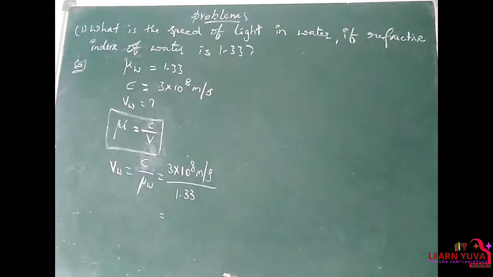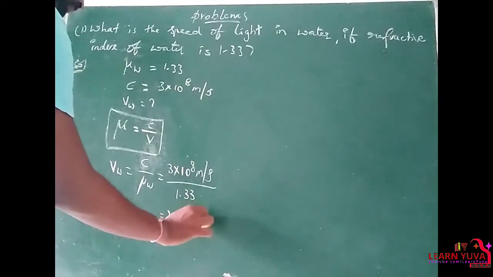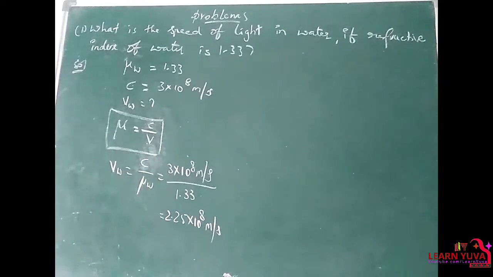So 3 by 1.33, on average it is 2.25 into 10 to the power of 8 meter per second. By calculating 3 by 1.33, it is 2.25 into 10 power 8 meter per second.